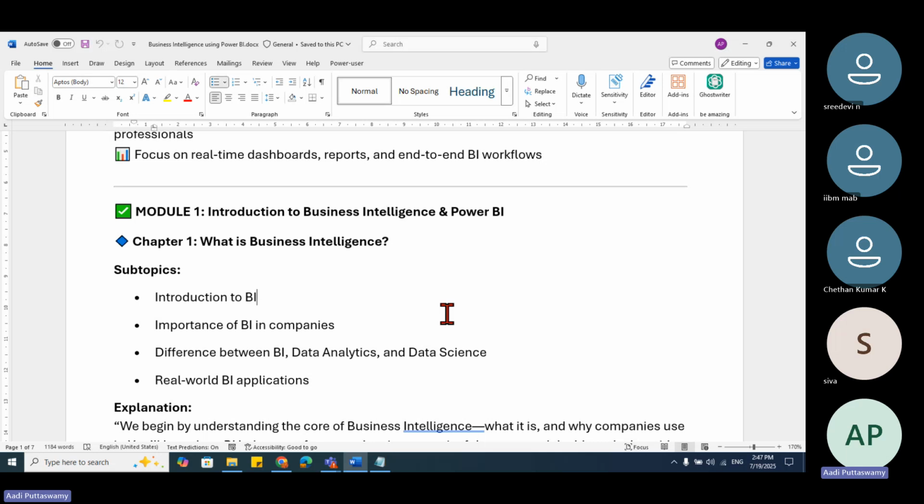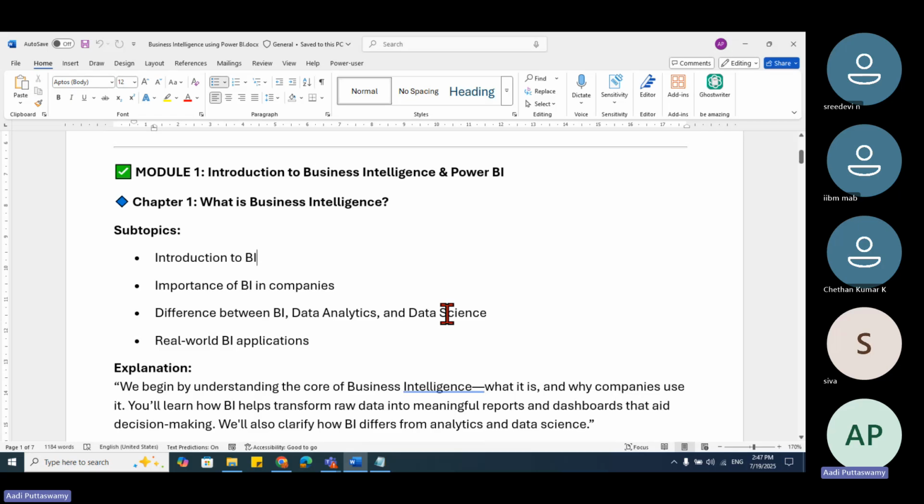First of all, whenever you think that you want to work on Tableau, Power BI, or any business intelligence tool, the first thing is you should understand what BI is. Why? Because the purpose of using Power BI is BI. We can use Excel also. We can use just PPT as well. We can use a Word file as well if it was only for presentation.